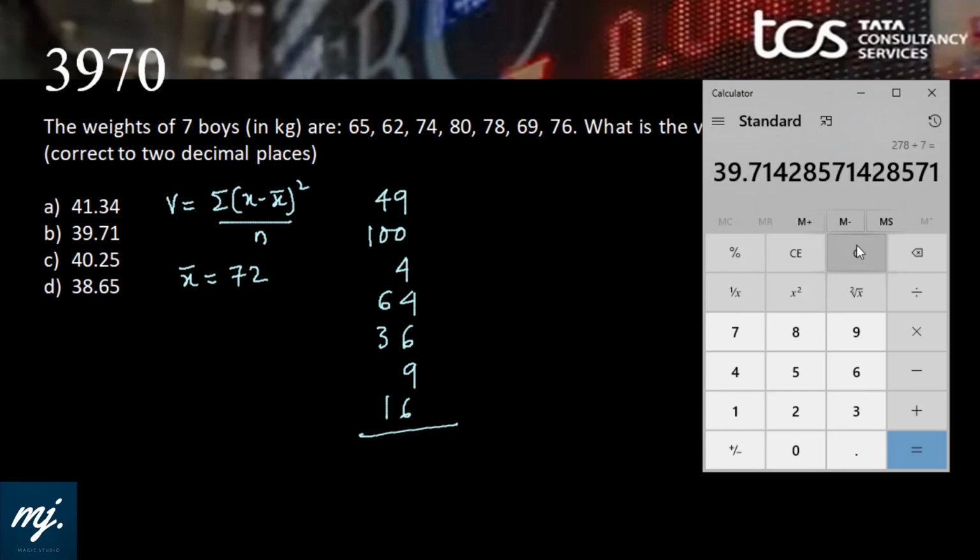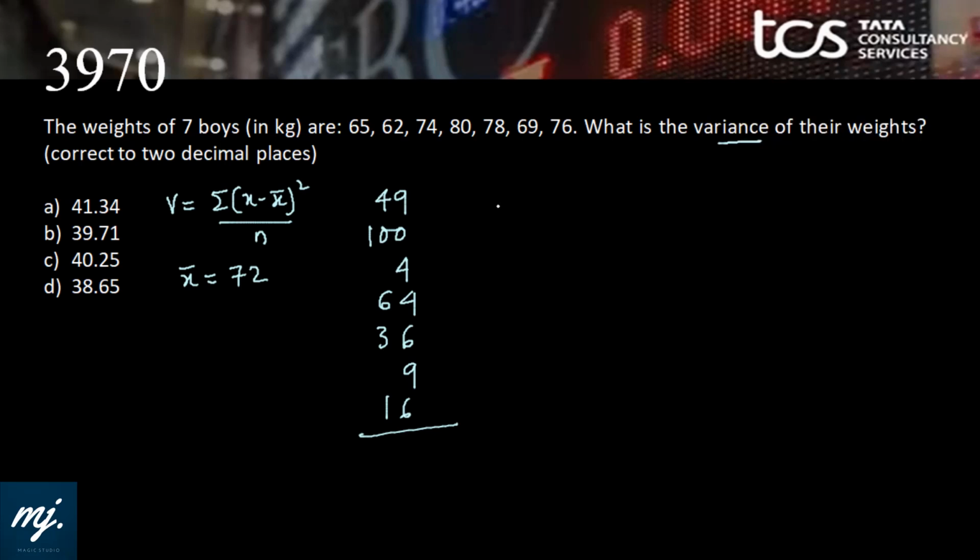Divided straight away by 7, you will get 39.71. That means variance is 39.71, and that features in option B.